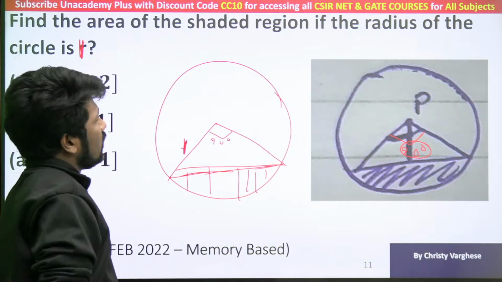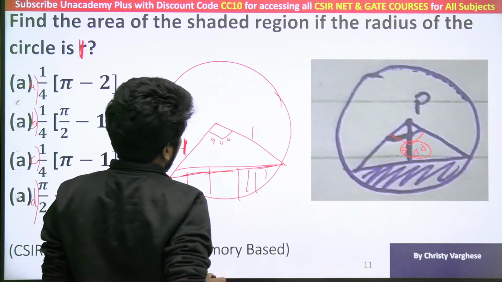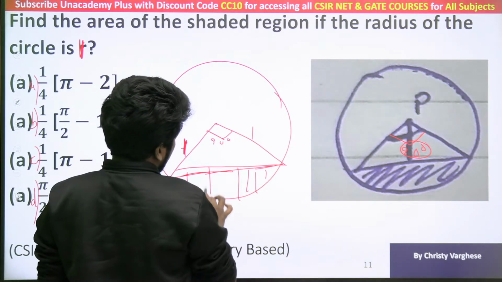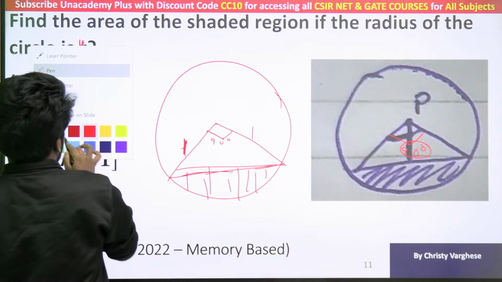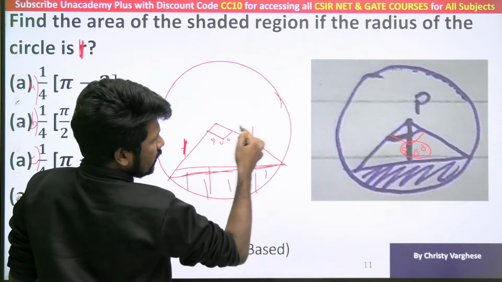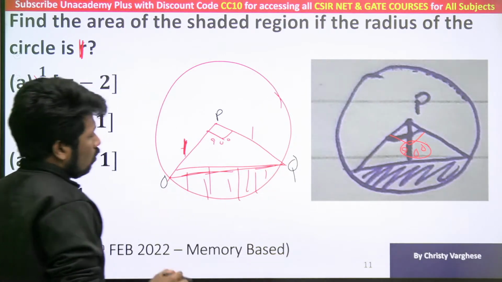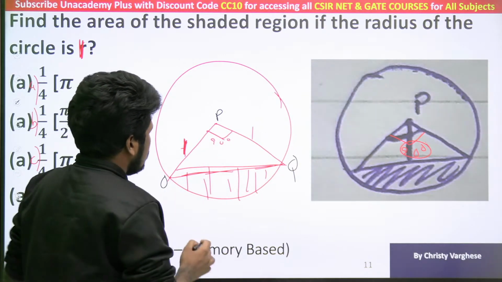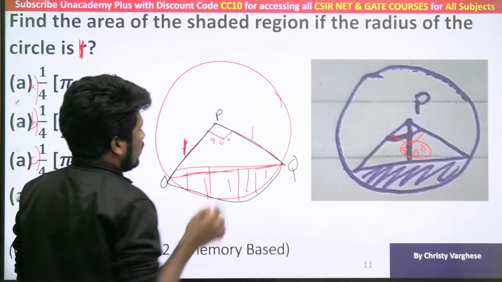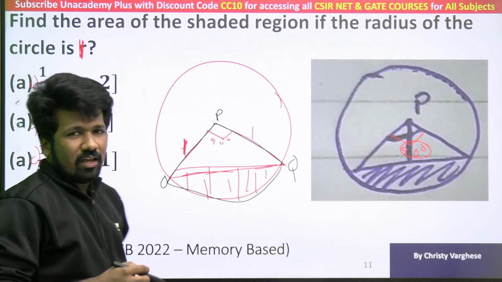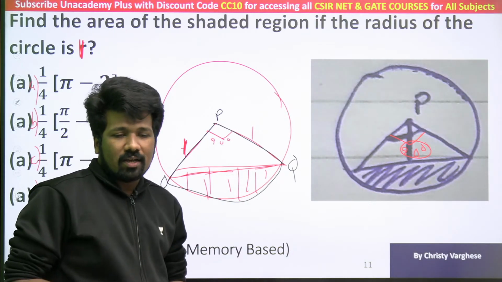Find the area of the shaded region if the radius of the circle is 1. So if the radius is 1, this is 1, this is 1, and this is 90 degree. So this shaded region, how can you find it? I will label it. Let this be P, I guess. So OPQ. We can find the area of the OPQ triangle or the OPQ sector first. How can you find the OPQ sector area? You can use the sector area formula, but I will not recommend using this formula unnecessarily.